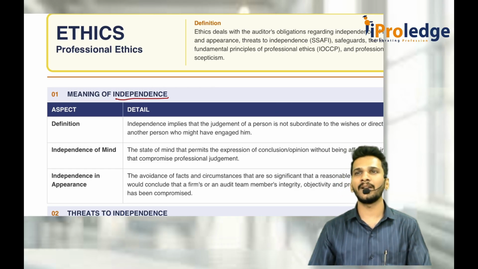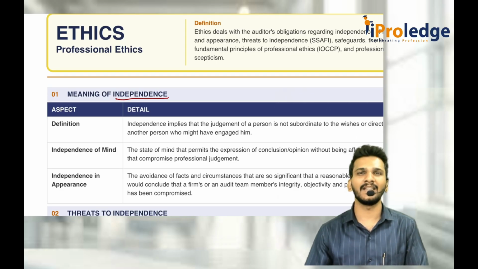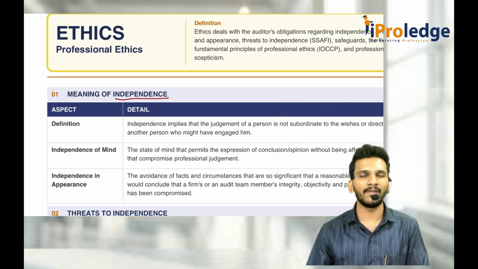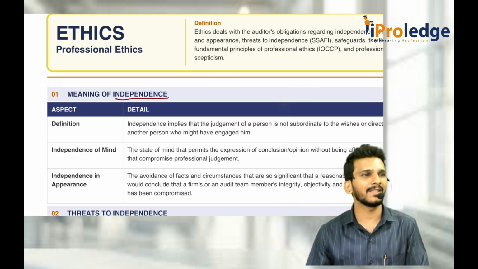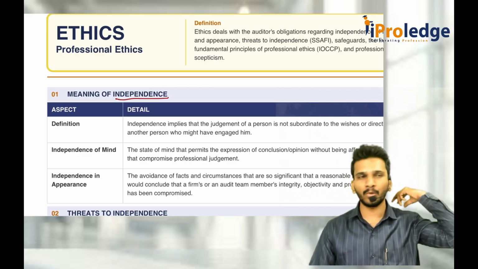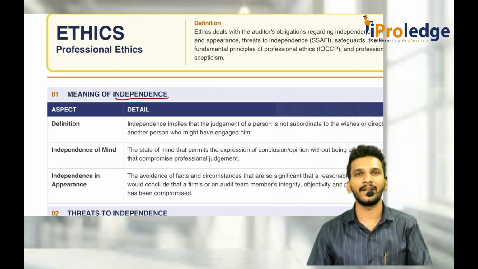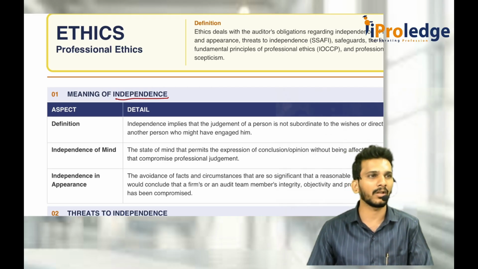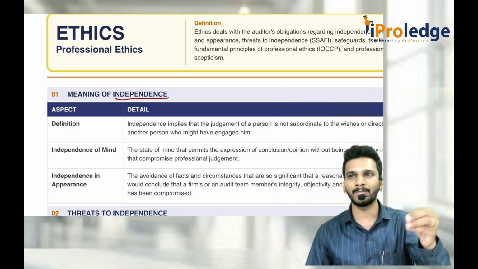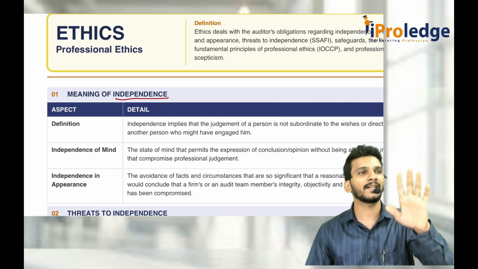When I say independence, it means a free mind: no bias, no influence, no threatening, nothing. There are 2 types of independence: independence of mind and independence of appearance. What is independence of mind? It says that you should not feel that your independence is compromised with respect to the audit. In your mind you should not get the thought, he is my father, he is my brother, he is my friend, he is my relative. If that is coming into your mind, don't accept it.